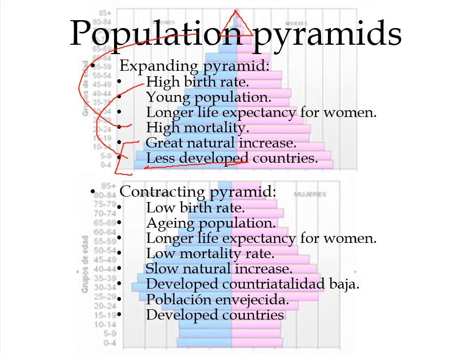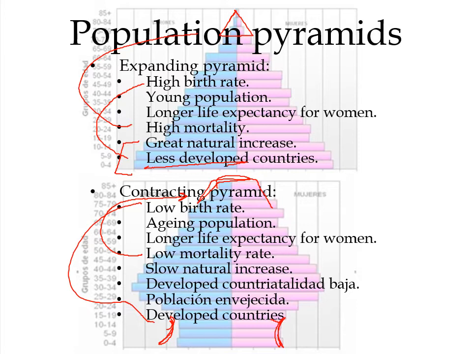On the other side, we've got the contracting pyramids, which are the ones that have this shape. They have a low birth rate. For that reason, the bars for the children are shorter. We can see it here. The bars where the children should be are shorter than the adult ones, and they have a low mortality rate. So there are lots of old people. That's the great difference with the other one.